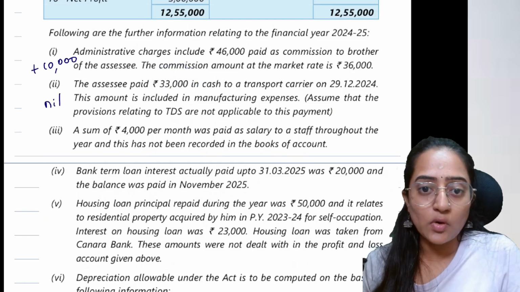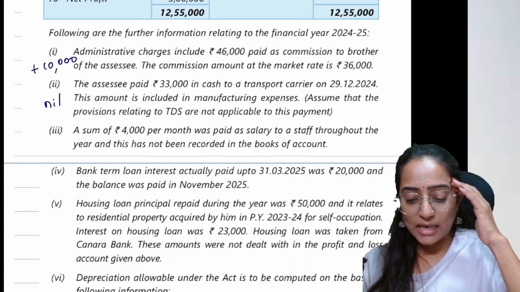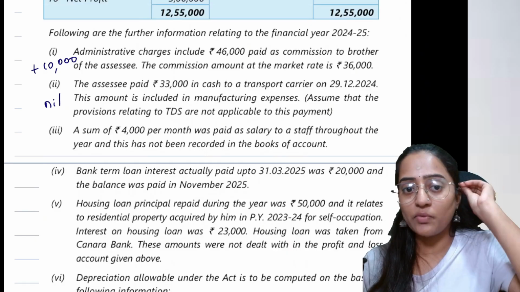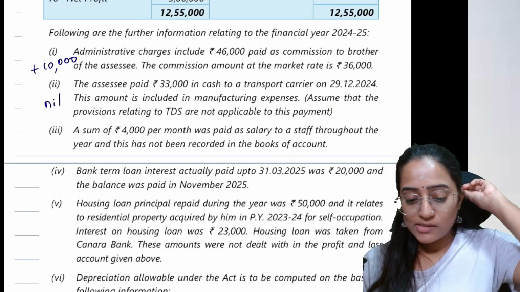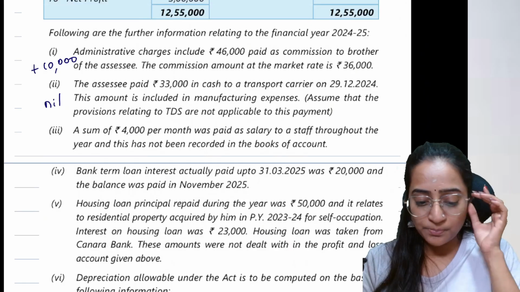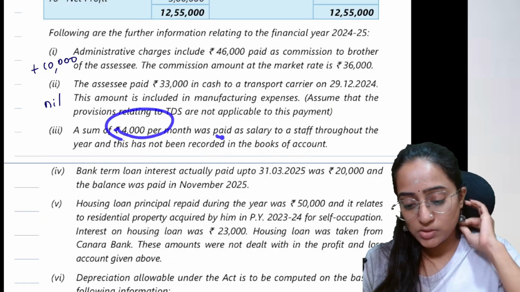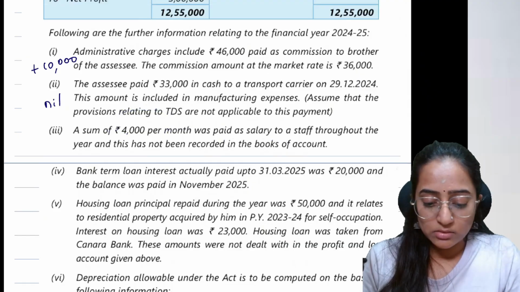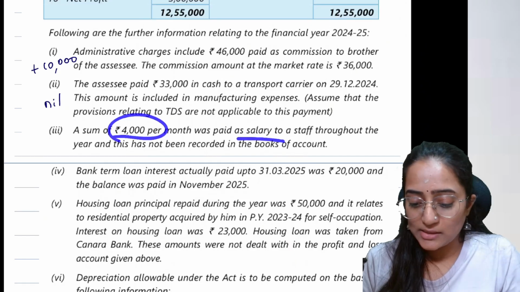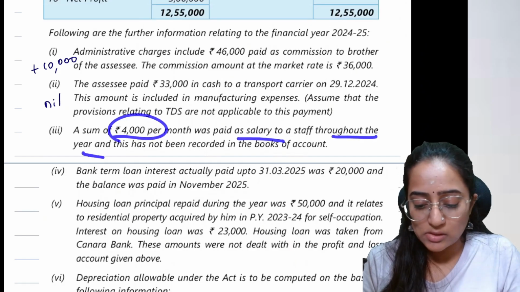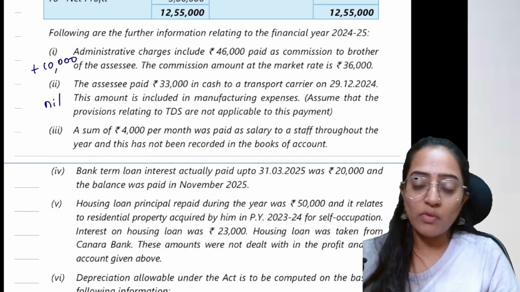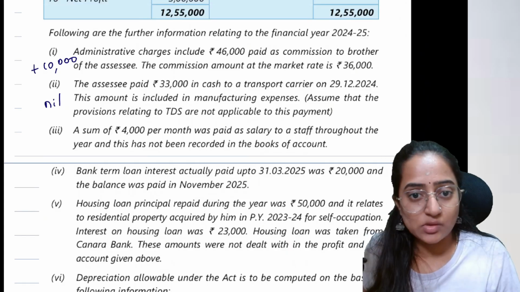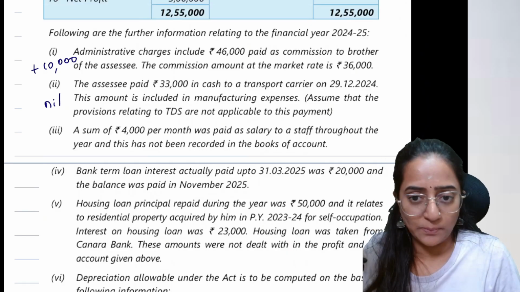A sum of rupees 4,000 per month was paid as a salary to a staff throughout the year, and this has not been recorded in the books of accounts. See, you can consider this, which was paid as a salary to staff, which is not recorded, as an omission.